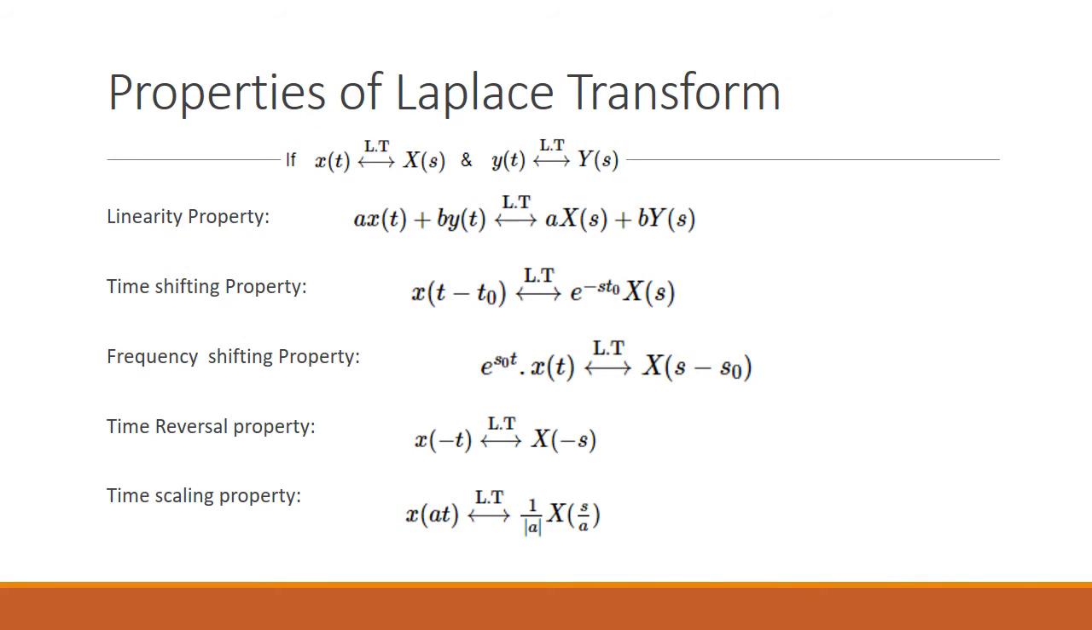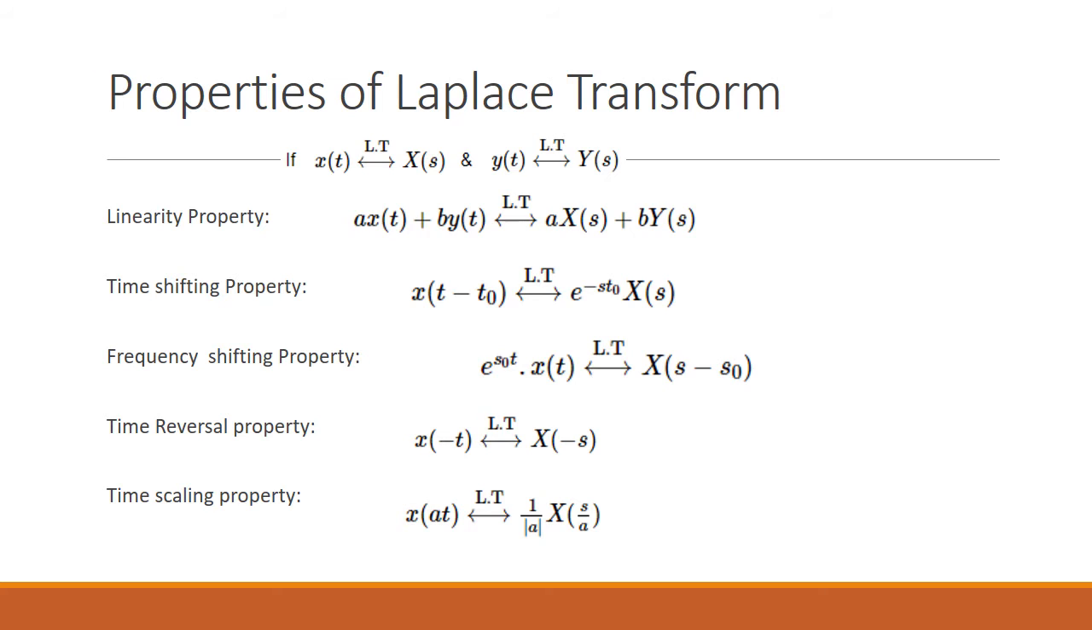Come to the properties of Laplace transform. The Laplace transform of x(t) is X(s), and the Laplace transform of y(t) is Y(s). Coming to the linearity property, the Laplace transform of a x(t) + b y(t) will give a X(s) + b Y(s). If we go to the time shifting property, x(t - t0) gives e^(-st0) X(s). If you observe here, in the place of jω, s is written. It is the transformation from the jω frequency domain to the s domain. Frequency shifting property, e^(s0t) x(t), the Laplace transform of this will be X(s - s0), it is shifted by s0.